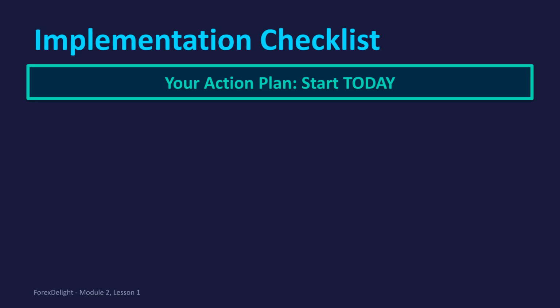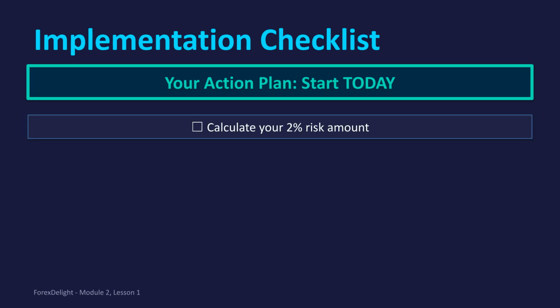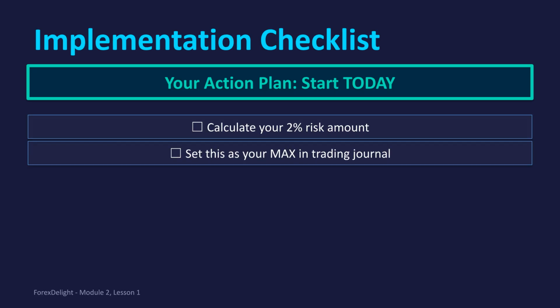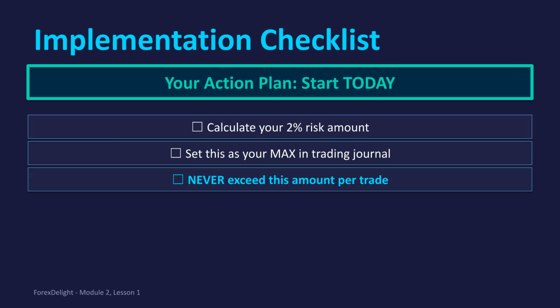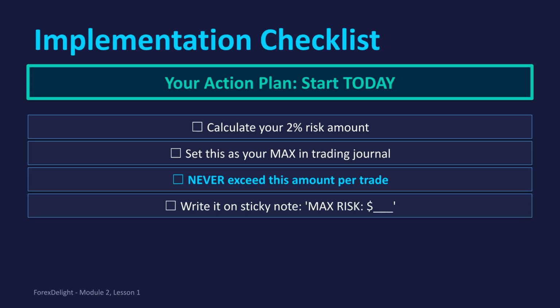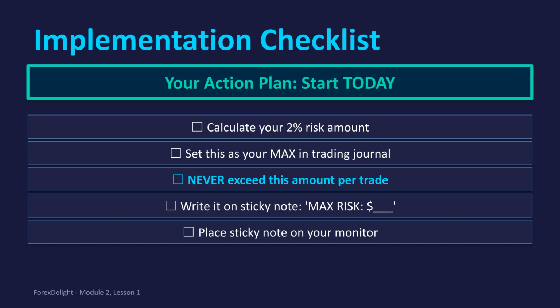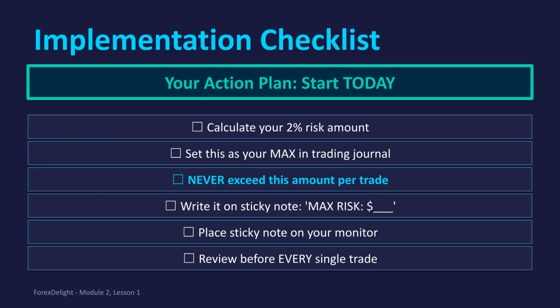Here is your implementation checklist and action plan to start today. First, calculate your 2% risk amount based on your account balance. Then, set this amount as your maximum risk in your trading journal. Crucially, never exceed this amount per trade. Finally, write down your maximum risk amount on a sticky note and keep it visible as a constant reminder. Add a step to your checklist. Review your maximum risk amount before every single trade. Also, track your risk percentage in your trading journal for every trade you make.